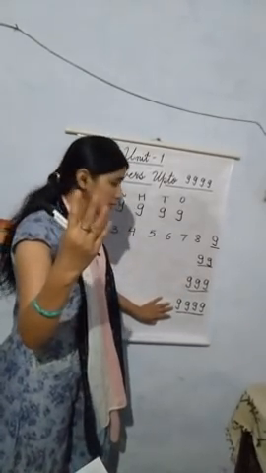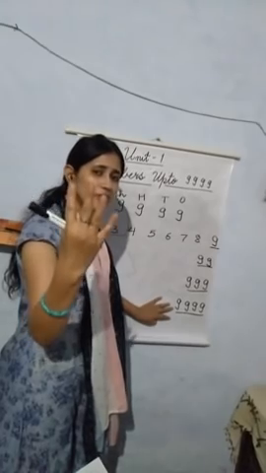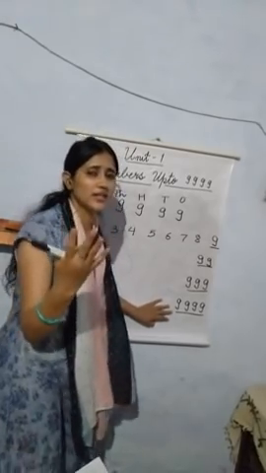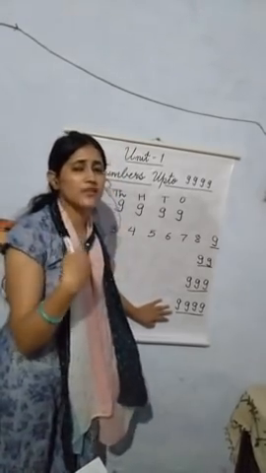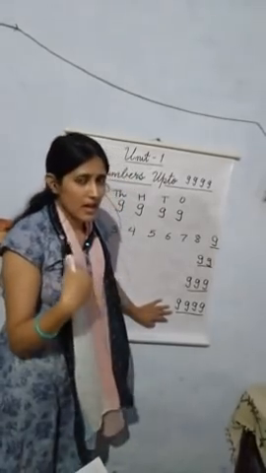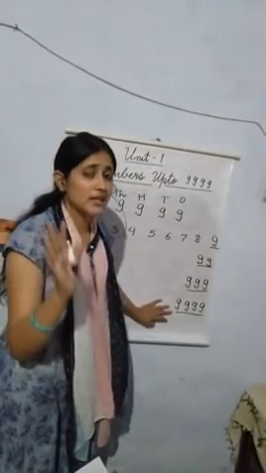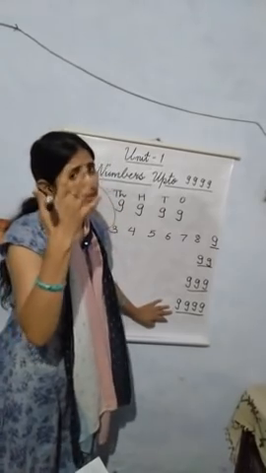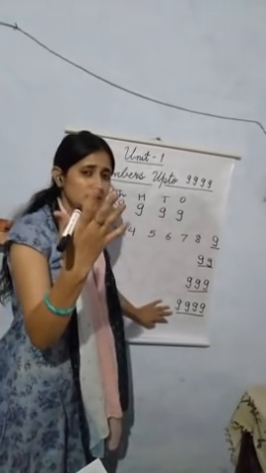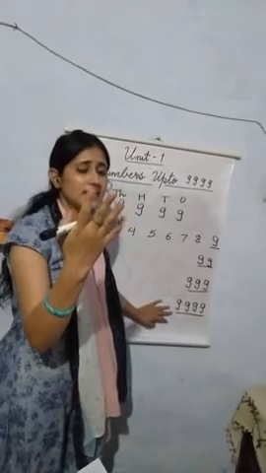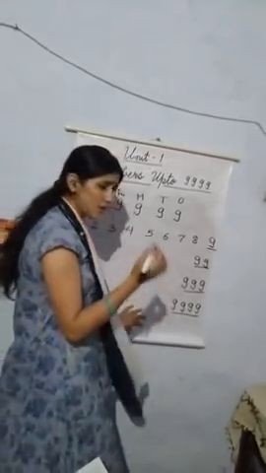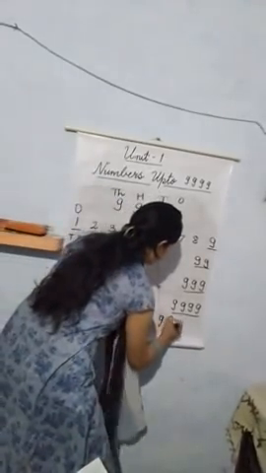Greatest 4-digit number is 9999, 4 times 9, 9999. Similarly, if we go one step ahead and I ask you what is the greatest 5-digit number, then greatest 5-digit number is going to be 5 times 9, 99999, that is 99,999.